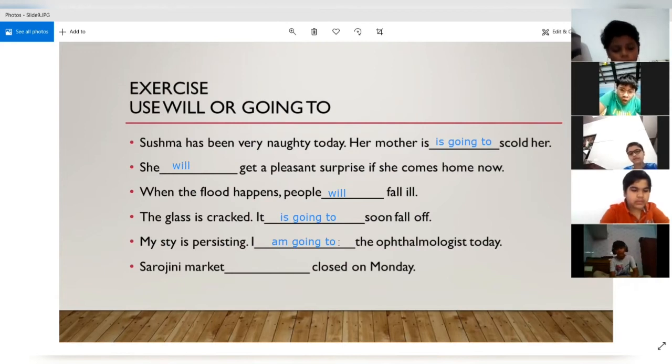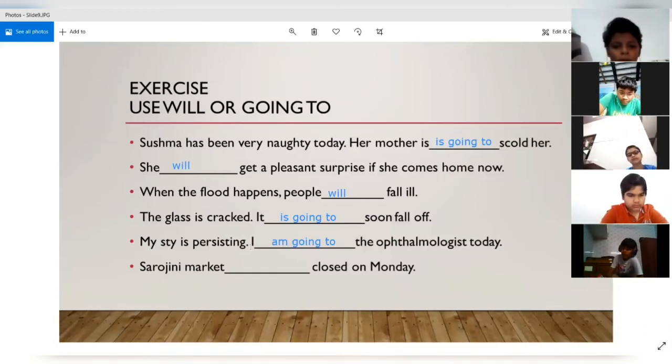Sir, can we use I will go also? Yes, but we fill the blanks with the one which is more appropriate. If it would have said that you need to fill in the blanks with anything, then maybe you could use will. But when we have got the option that we have to fill either with will or going to, we know that going to will be more appropriate over here, because the use of going to is when we want to make an intention of doing something in the future.